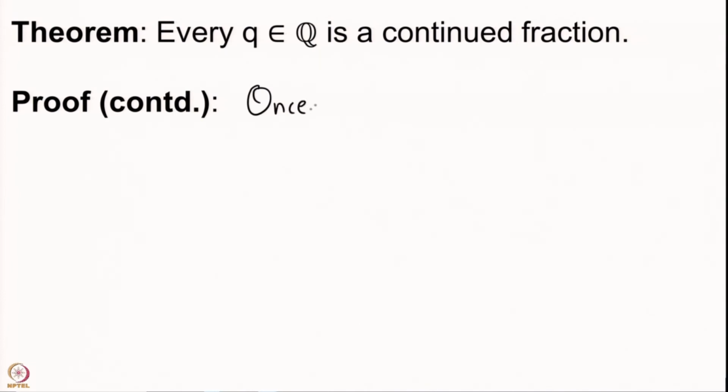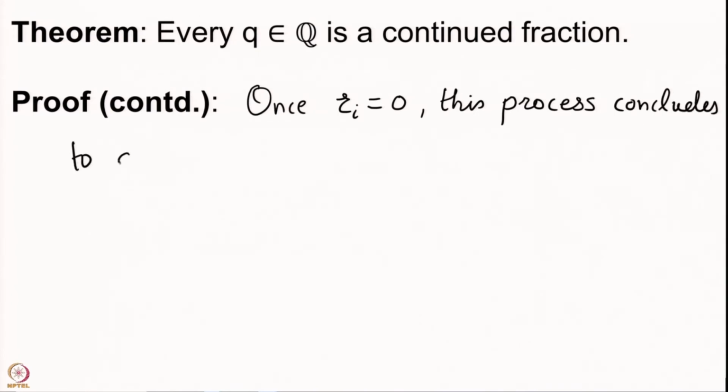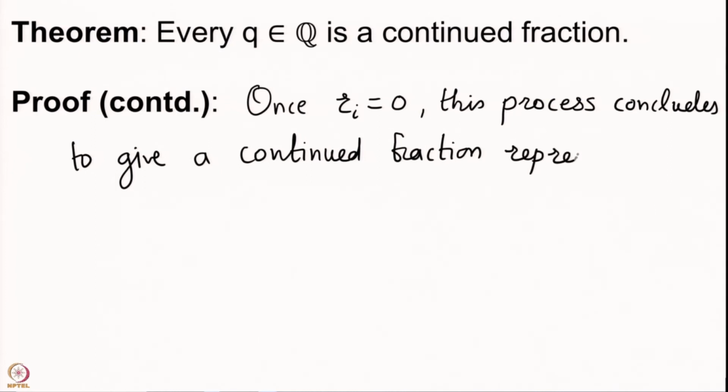Once r_i becomes 0, this process concludes to give a continued fraction representation for q, which is a by b.